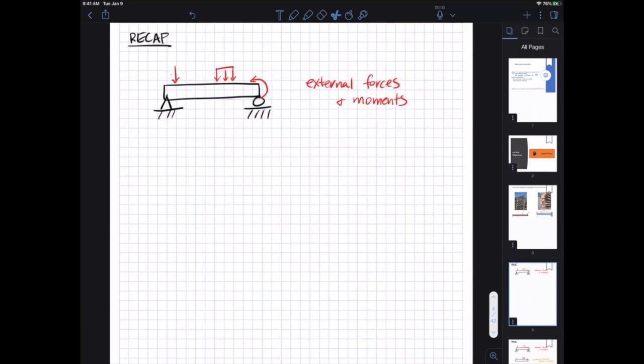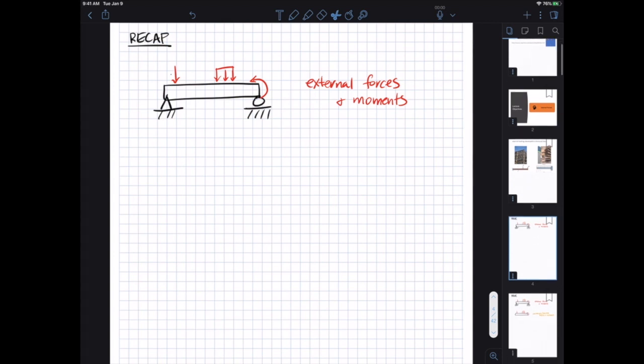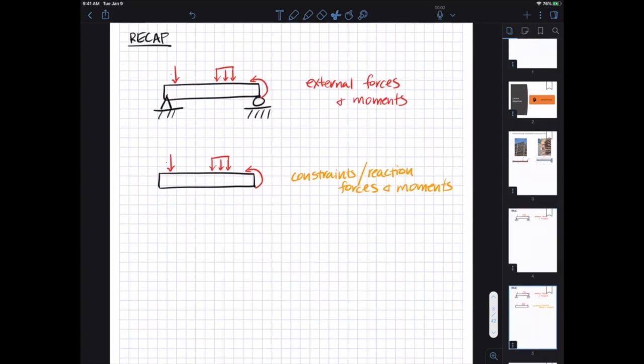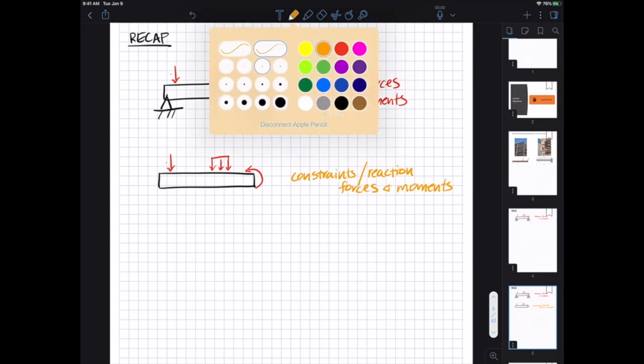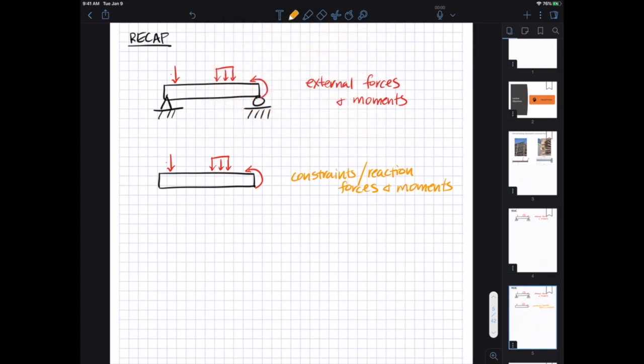To recap, we start first with external forces and moments. These are the ones applied by something externally. And we've now gone through the process of identifying what are the constraints that keep these objects in equilibrium. So here, when we have a free body diagram without the constraints drawn in, then we need to include those constraint reaction forces. On the roller, we just have a vertical one, and at the pin, we have a vertical and a horizontal force.